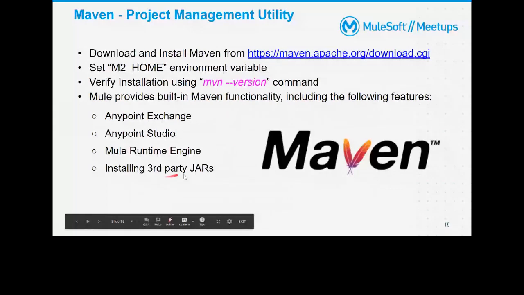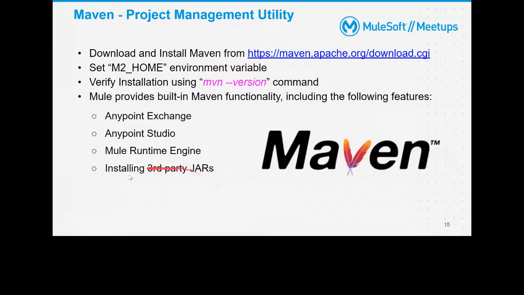Installing third-party jars: there also you can build a simple project, and then install it as a jar inside your local repository. From there, you can add it as a dependency, or you can publish that jar to Anypoint Exchange, and from there your team members can use it.